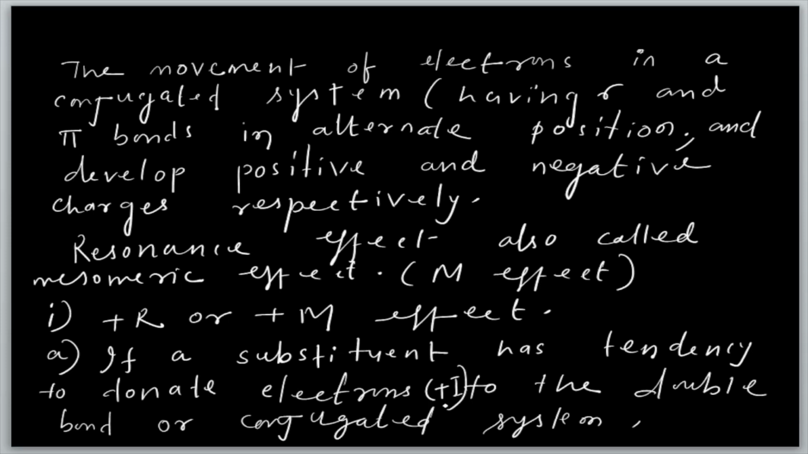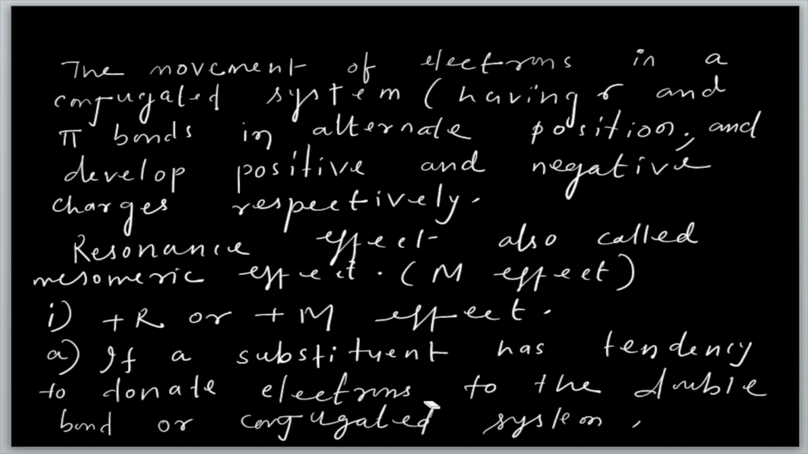You know plus I means inductive effect, like CH3, which is important here. If the substituent has a tendency to donate electrons to the double bond or conjugated system, that is called the plus R effect. So here, the word plus I is not required, because the other parts are not coming.